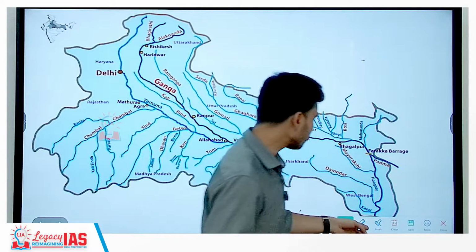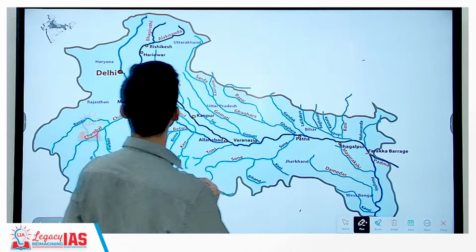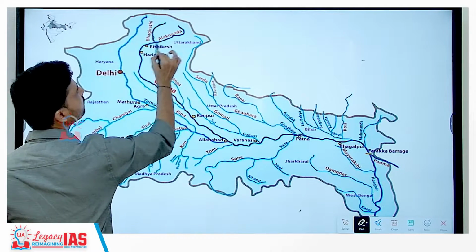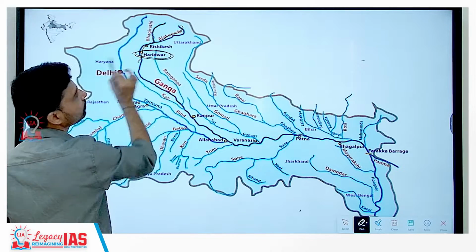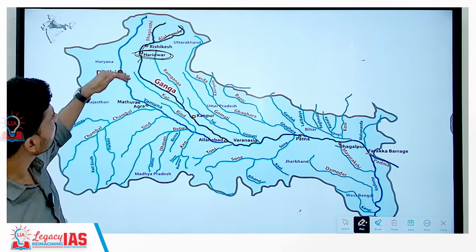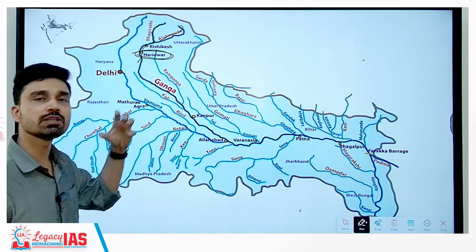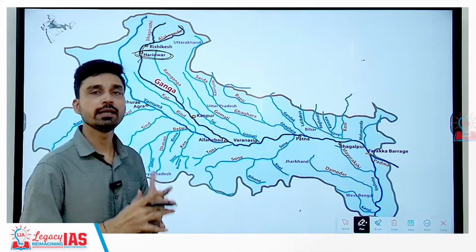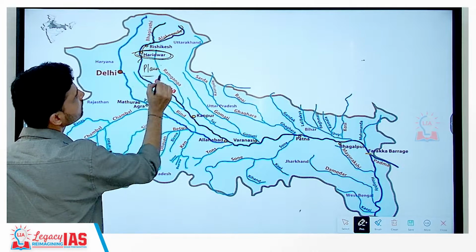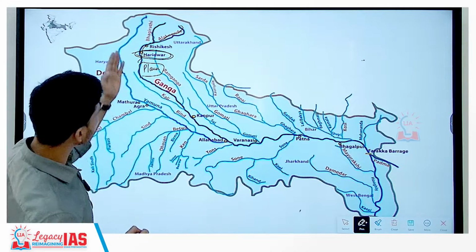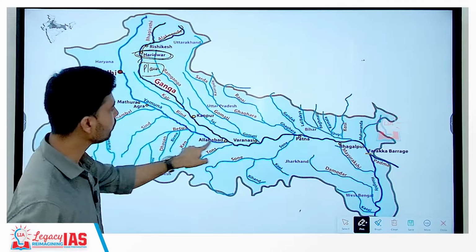If you look at the map of the Ganga River, as you can see, it is originating, as we have discussed, from Bhagirathi and Alaknanda. Then Haridwar is again a very important place in the course of river Ganga, because up to Haridwar, the Ganga River flows in the mountainous area. It is after Haridwar that the Ganga enters what we can call the plain region. So, then the Ganga River flows like this. This is the longest tributary.